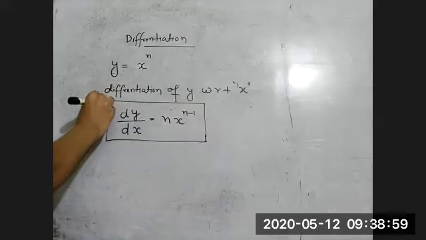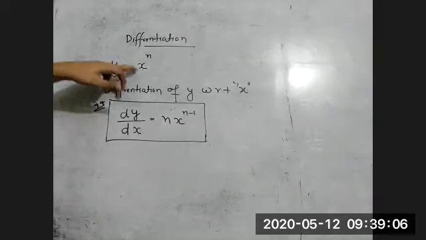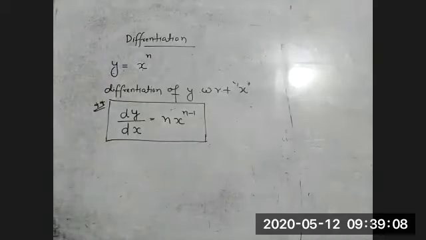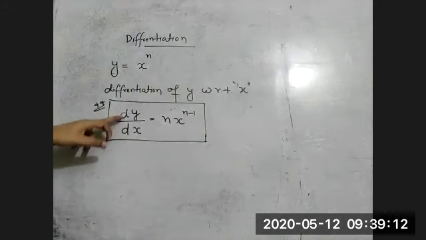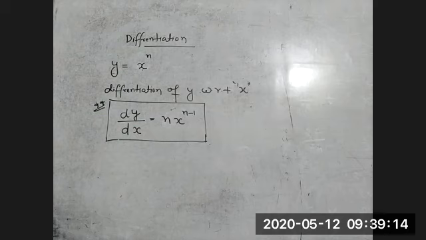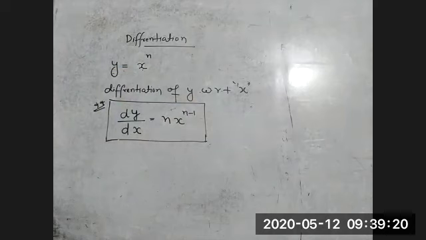So you have to remember this is the general formula. This is the general formula of this type only, y is equal to x to the power n. If it is not given in that form, you have to convert it into the standard form and then you can use this formula. So you just have to remember dy by dx is n x to the power n minus 1. This is the rule.